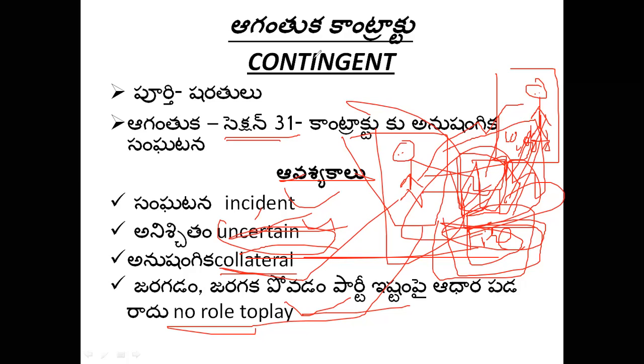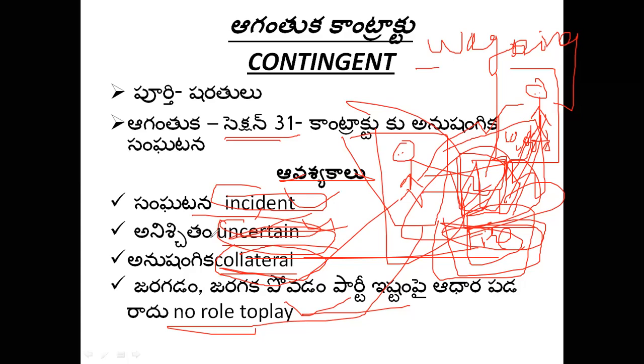Now please try to understand, contingent contract is different from wagering agreement. See, what is wagering agreement? Let us take for example, both of them depend on an incident which is related to the future. Both of them are uncertain. Both of them are collateral. But now you see, I will tell you with an example.